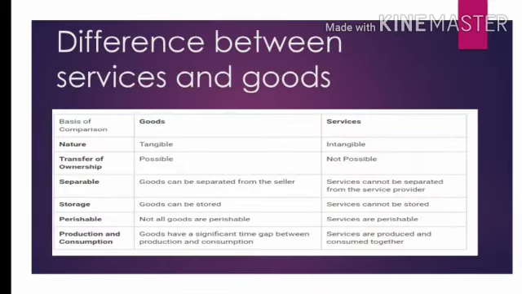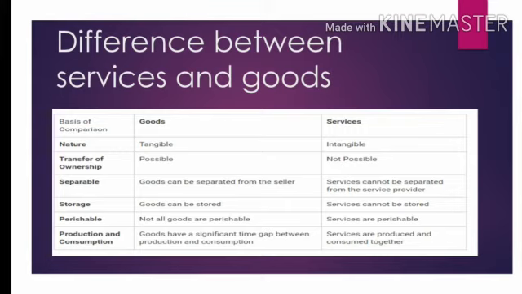The next one which we will see is the difference between goods and services. This tabulation will give you a clear differentiation between goods and services. The nature of goods is tangible, whereas the nature of services is intangible, that is, no physical existence. Ownership transfer is possible in goods, whereas in services it is not possible. Separable, storage, perishable, production and consumption, all these aspects are involved in this.